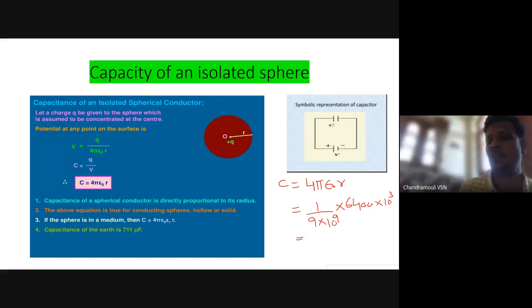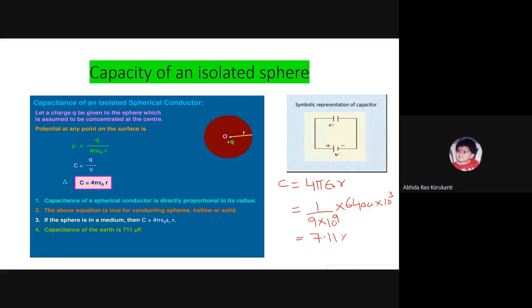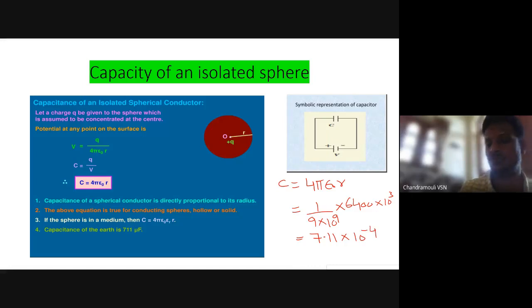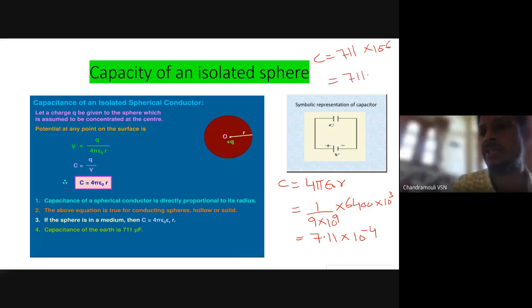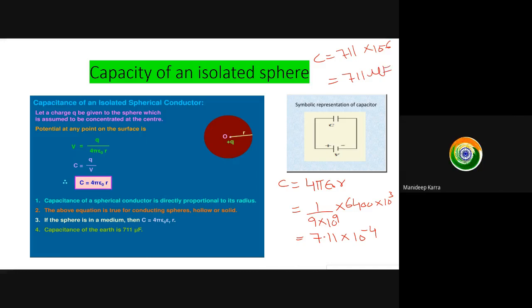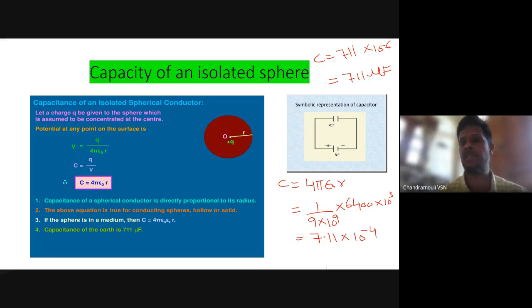Then what do you get? 64 by 9 is 7.11 into 10 power minus 4. Am I right, beta? On rearranging, finally we get 711 into 10 power minus 6 farad, which is written as 711 microfarad. So in this way, we can find the capacitance of an isolated sphere. An example is the Earth's capacitance, 711 microfarad.